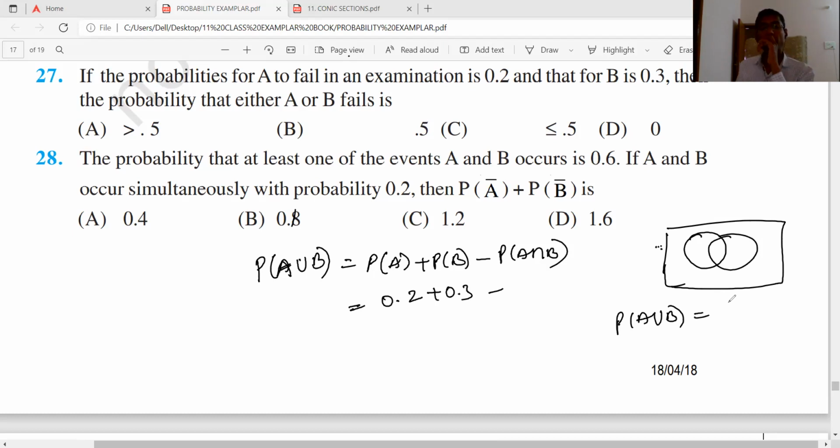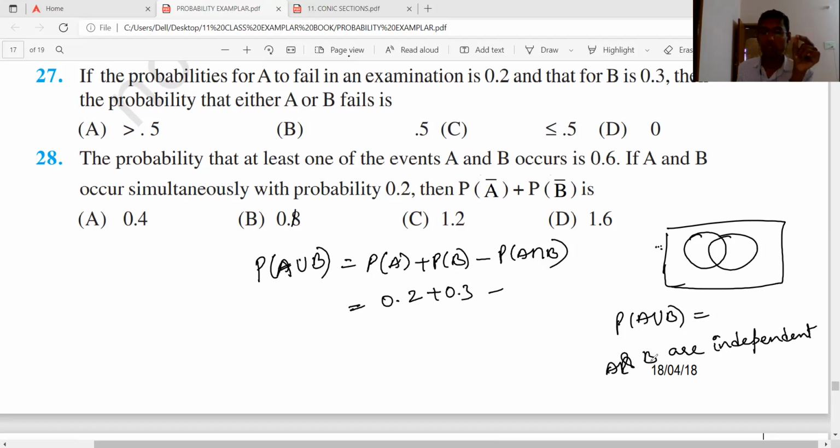Okay, but either A or B. Anyway, this is probability of A intersection B. Here their concept is A and B. I'll tell you one thing here: A and B are independent. They don't have any common elements. Not like common elements.